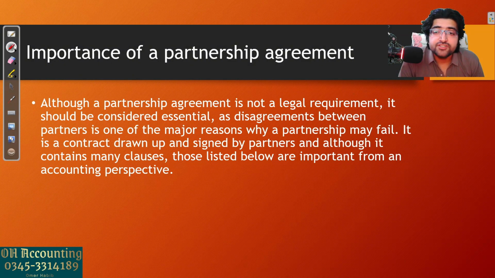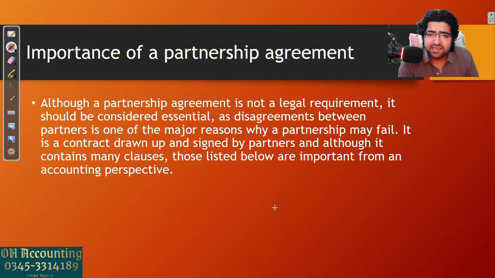Importance of a partnership agreement. Okay, see, whenever you form a partnership with someone, you will have to make a partnership agreement, because even though things look very good at the beginning, you're forming a partnership with your very close friend, you might be thinking, why do we need an agreement? We are good friends, we can manage. No, there can be times later on in the business when you can have conflicts. So to avoid any such thing, you usually form a legal document known as a partnership agreement. Now I will tell you what things are included in that.